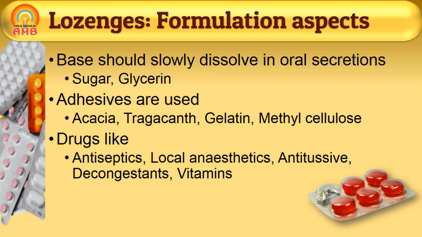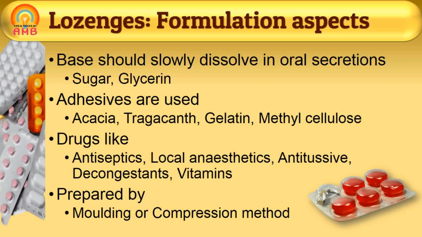So what are antiseptics? Antiseptics are the drugs which prevent sepsis, that is microbial growth. What are local anesthetics? Local anesthetics are the substances which produce loss of sensation in the area of application. Antitussives are the substances which reduce cough. Decongestants are the substances which are used to reduce nasal congestion. Lozenges are prepared by molding method or compression method.